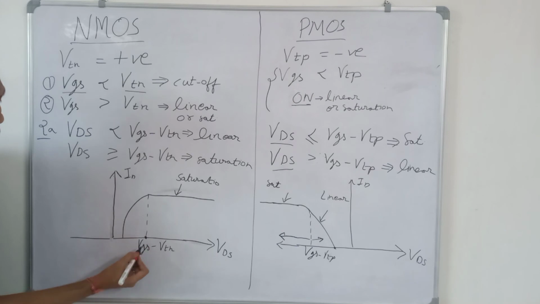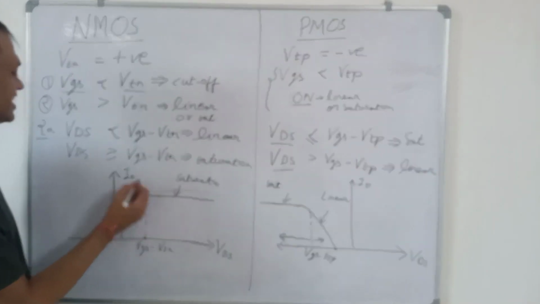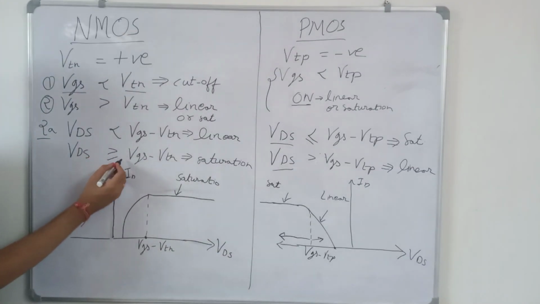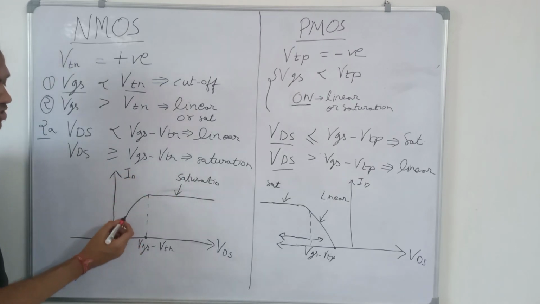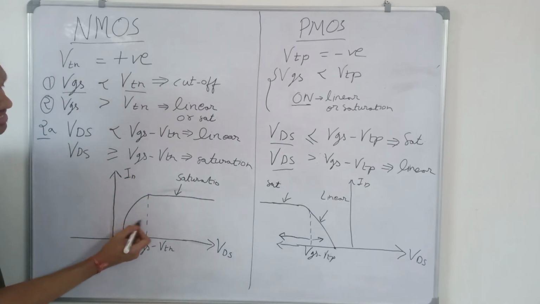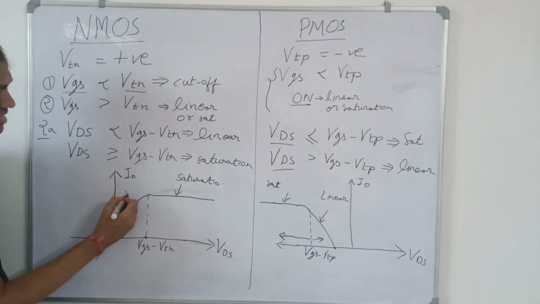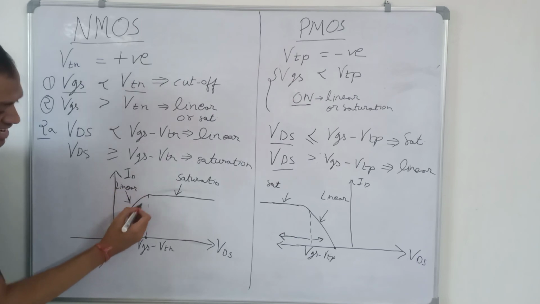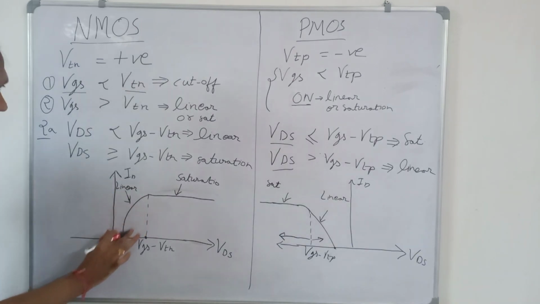This point is VGS minus VTN. So it is the saturation region, just like we have written here: VDS greater than or equal to VGS minus VTN, it is saturation region. And on this side of the dotted line, VDS is less than VGS minus VTN, so it is the linear region. In linear region it is like a straight line.